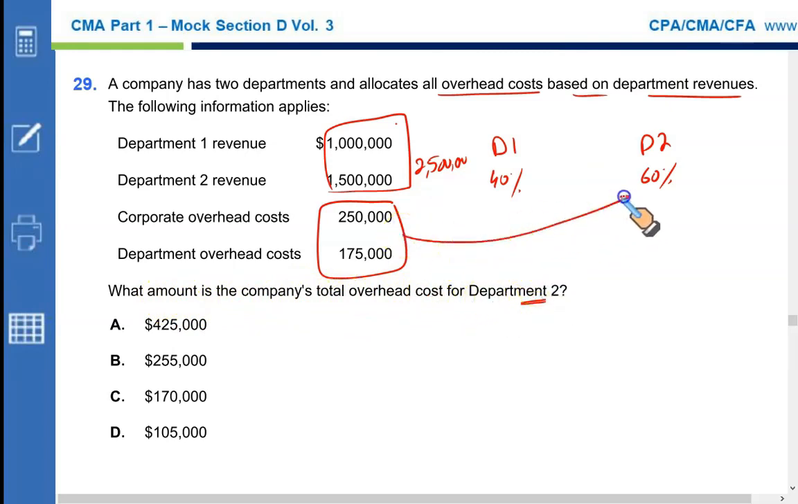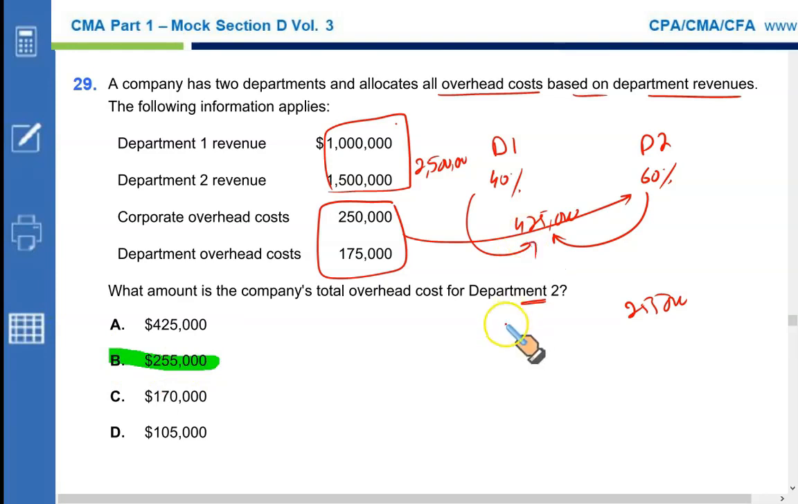So just take 60% of this combined amount, 250 plus 175, that's a total of 425. 60% of this will be allocated to D2 and 40% to D1. For D2, it's going to be 255, and that makes B the correct option. And the remaining 40%, 425 times 40%, is 170, which would be allocated to Department D1. We got our answer, 255.